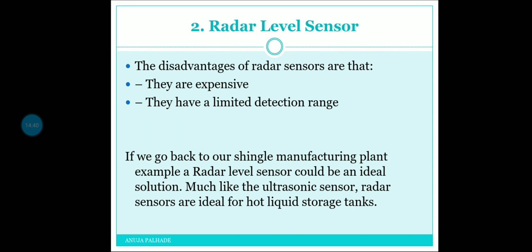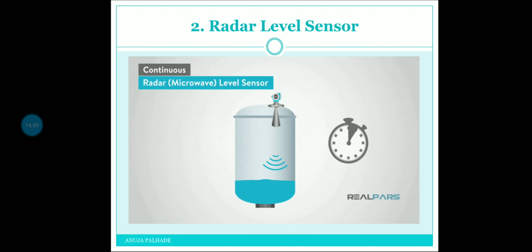If we go back to our manufacturing plant, a radar level sensor could be an ideal solution, and it is much like the ultrasonic sensor. Radar sensors are ideal for hot liquid storage tanks, and this is the image you can see. This is non-invasive, so there is no need to put the sensor in the actual liquid to sense it.